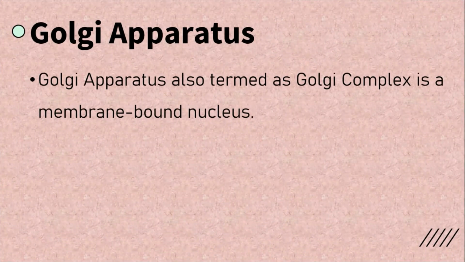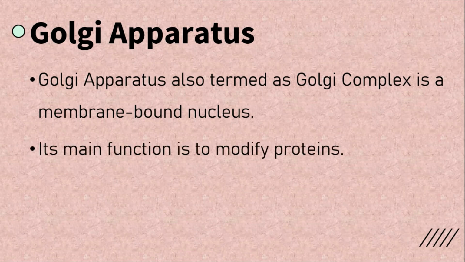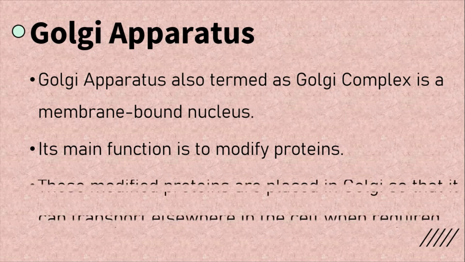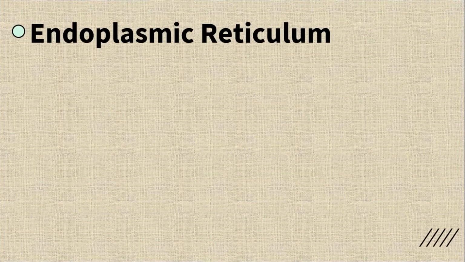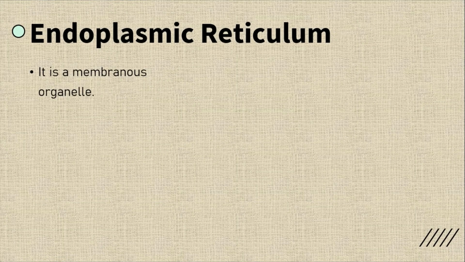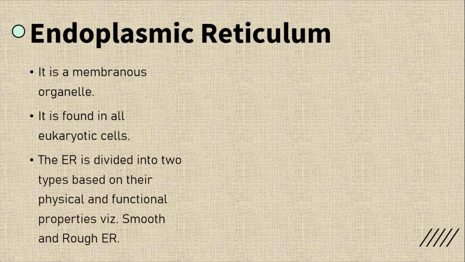Golgi apparatus. Golgi apparatus, also termed Golgi complex, is a membrane-bound organelle. Its main function is to modify proteins. These modified proteins are placed in the Golgi so that they can be transported elsewhere in the cell when required. Endoplasmic reticulum. It's a membranous organelle. It's found in the eukaryotic cell. The ER is divided into two types based on their physical and functional properties, for example, smooth and rough ER.